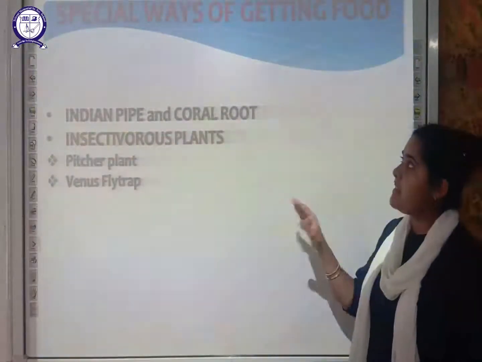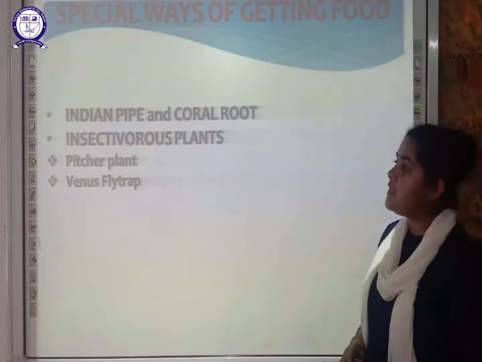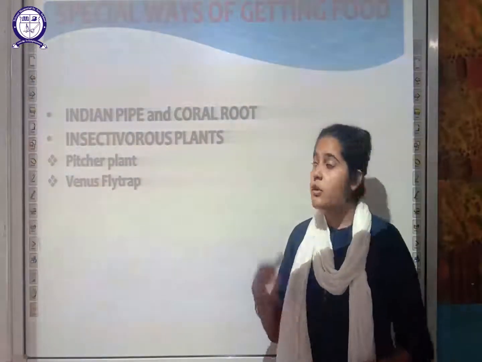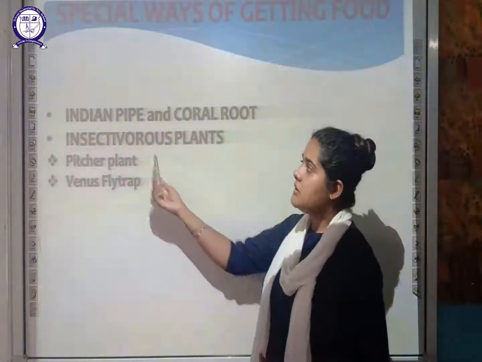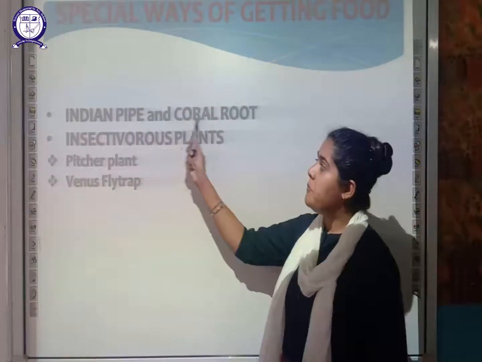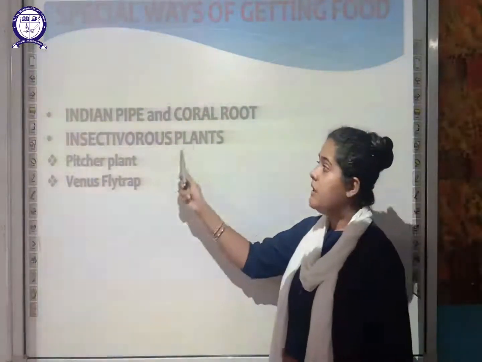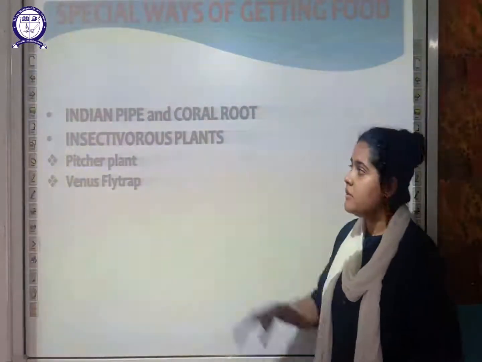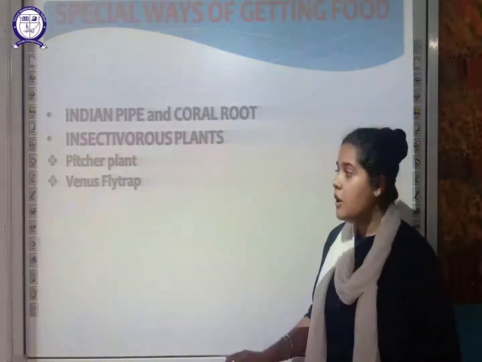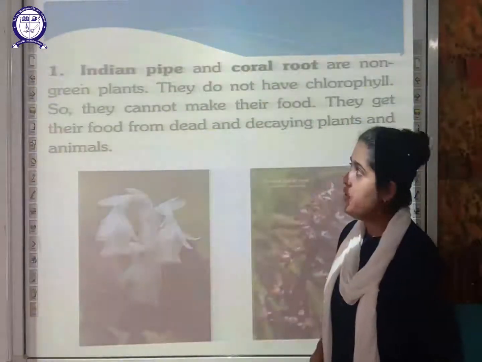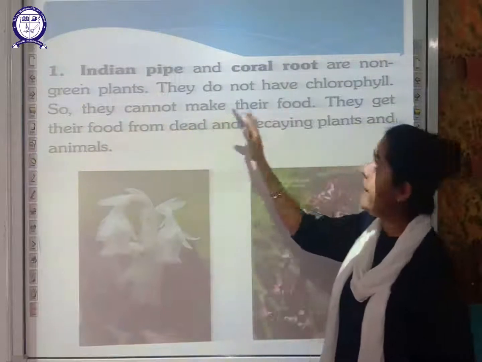Next, there are special ways of getting food. There are other plants which use different methods to obtain food. We are going to discuss examples here: Indian pipe and coral root. The next is the insectivorous plant, in which we will understand the pitcher plant and Venus flytrap. First, let's discuss the Indian pipe and coral root.